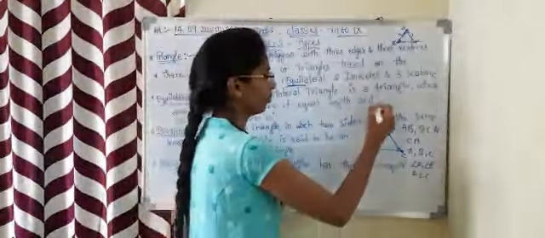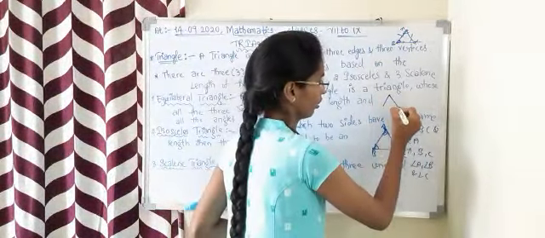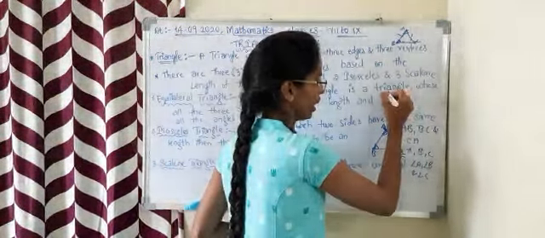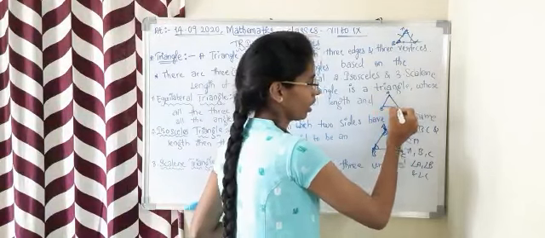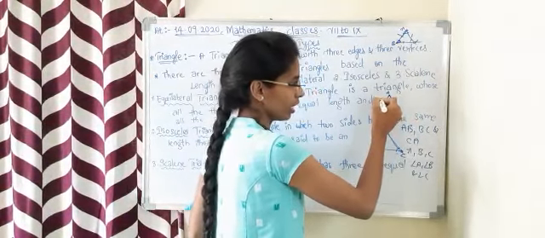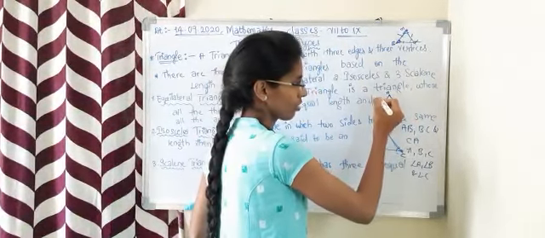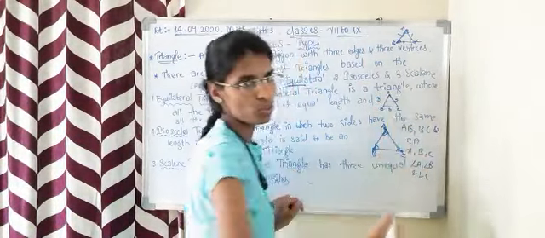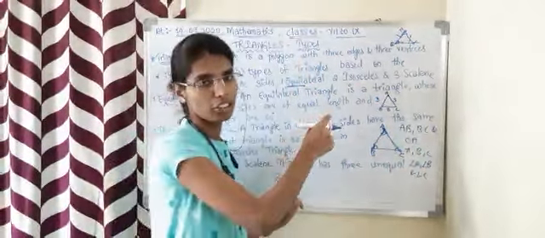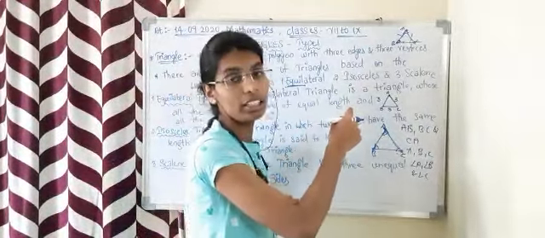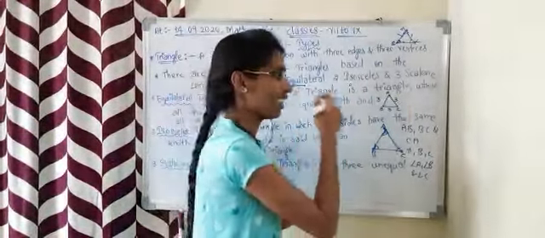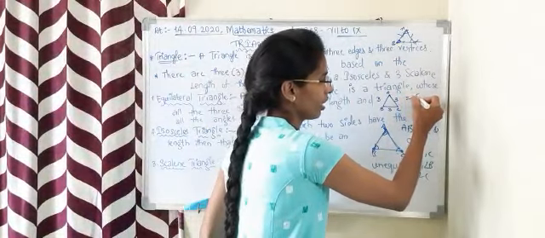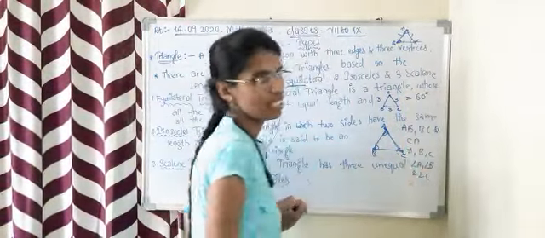For example, take triangle ABC. If the length from A to B is 3 centimeters, B to C is 3 centimeters, and C to A is also 3 centimeters, then this kind of triangle is said to be an equilateral triangle. And each angle of an equilateral triangle is 60 degrees.